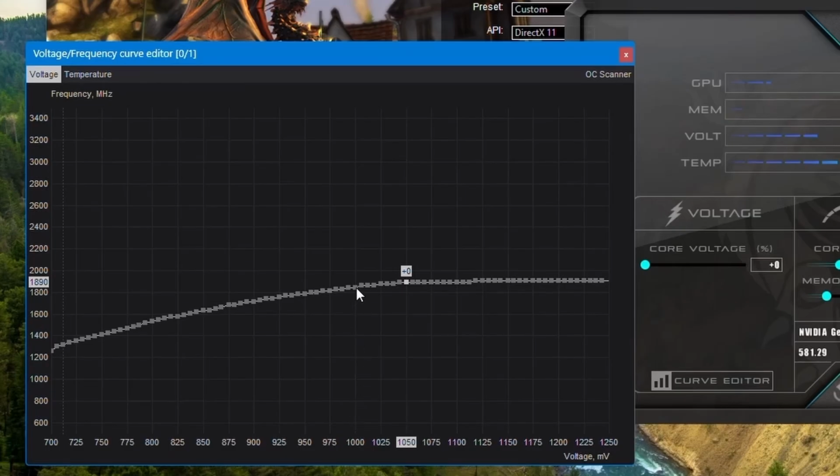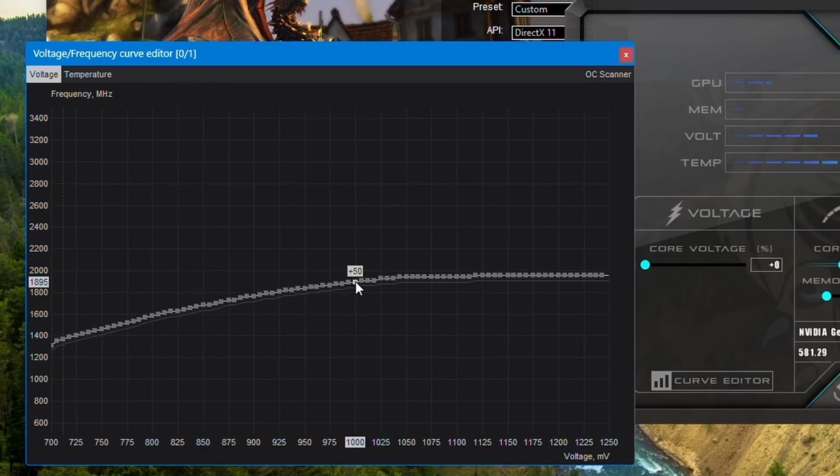Now let's see an example of 1000 mV. Press and hold the shift key. Don't release it for now. Click the mouse on the 1000 mV intersection point on the curve and drag it. But don't release the shift key while dragging. After the curve shifts upward to the desired value, release the shift key.